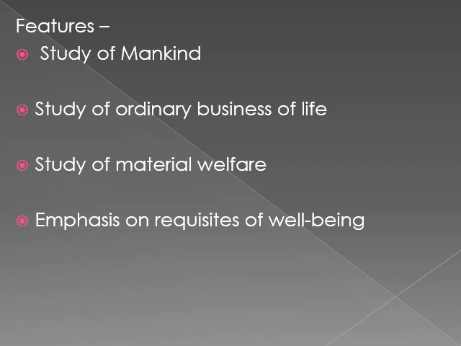So the emphasis is upon the materialistic requisites, which are to be fulfilled before a new one comes up. Before a new materialistic need comes up, the previous materialistic needs have to be fulfilled.